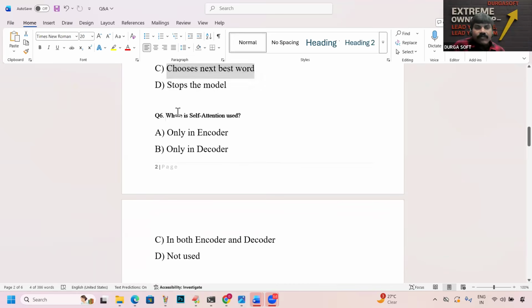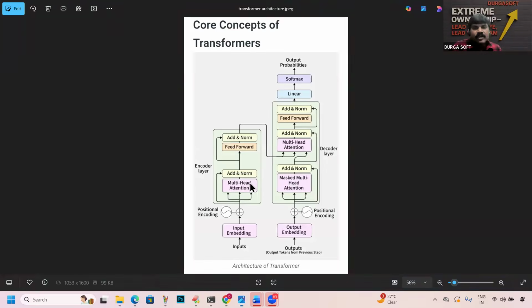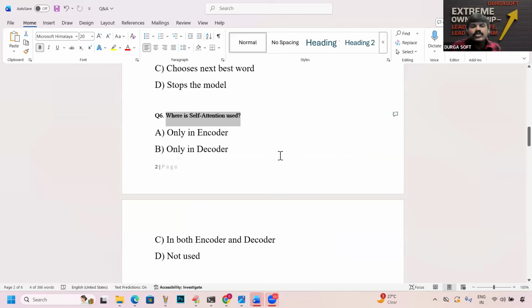Where is self-attention used? Do you know? The self-attention concept is going to be used in both encoder and decoder. Remember this one. Here multi-head attention is there, here also multi-head attention is there. This one is self, this one is also self, only different is masked.